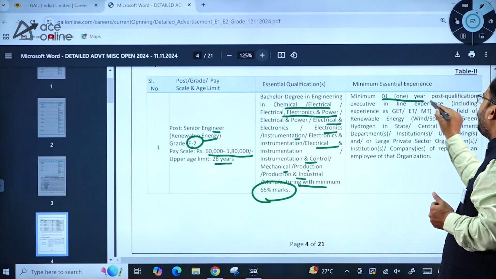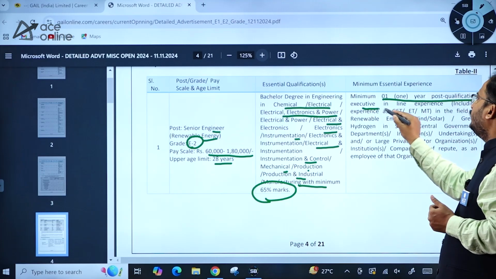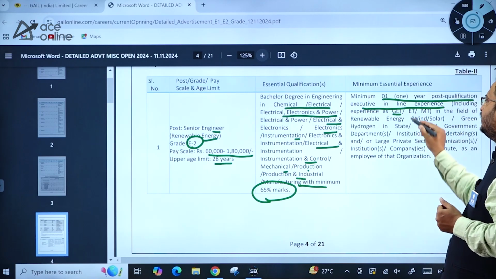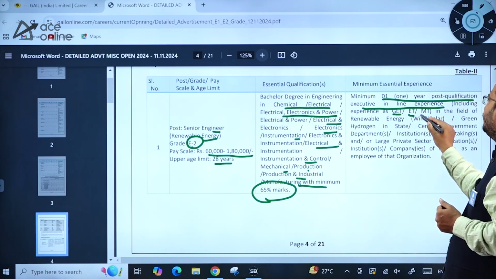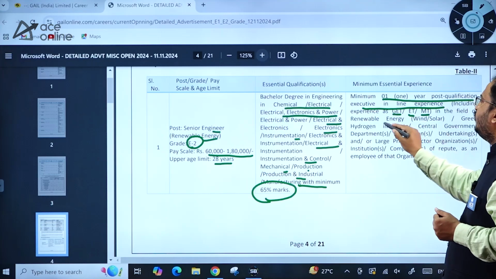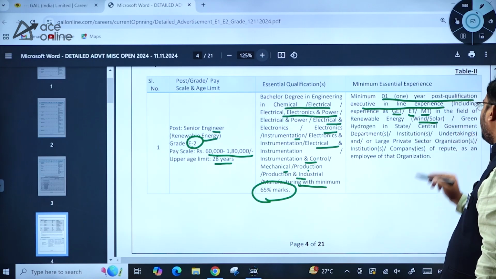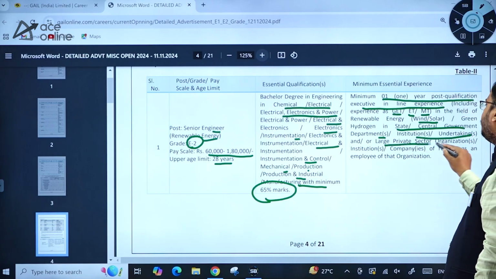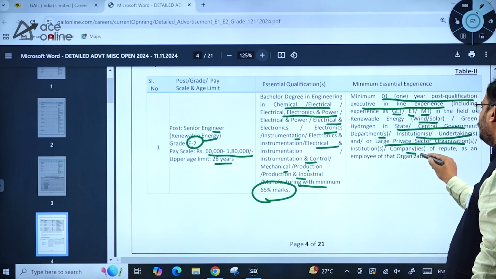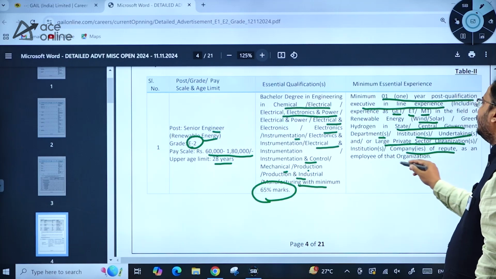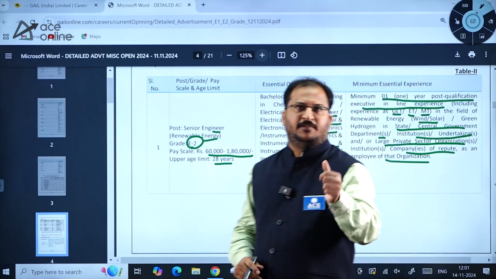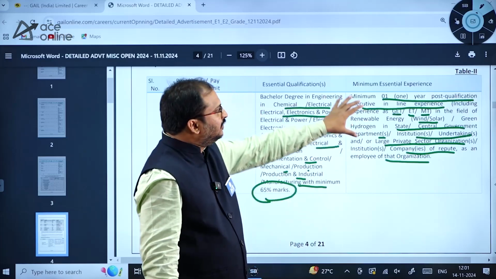Minimum 1 year post-qualification executive in-line experience, including experience as graduate engineer trainee or management trainee in the field of renewable energy, wind or solar, green hydrogen, in state or central government departments, institutions, undertakings, or large private sector organizations and companies of repute, as an employee of that organization. So for essential experience, they have asked for a minimum of 1 year.